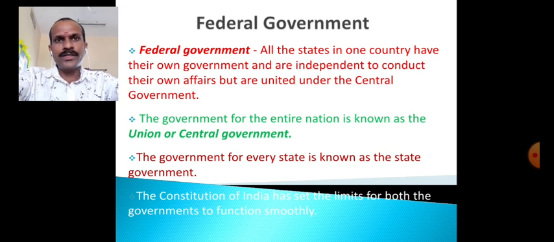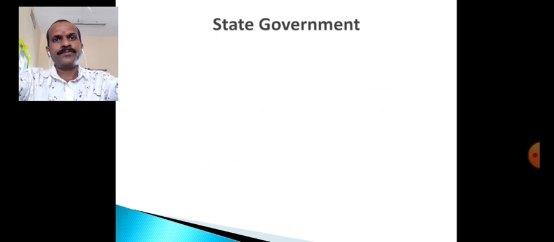What are the limitations of the state government and what are the limitations of the central government? It is already made in the provisions of the Constitution, and both the governments are following their own limitations. Therefore these two governments are functioning very smoothly and effectively together in India.